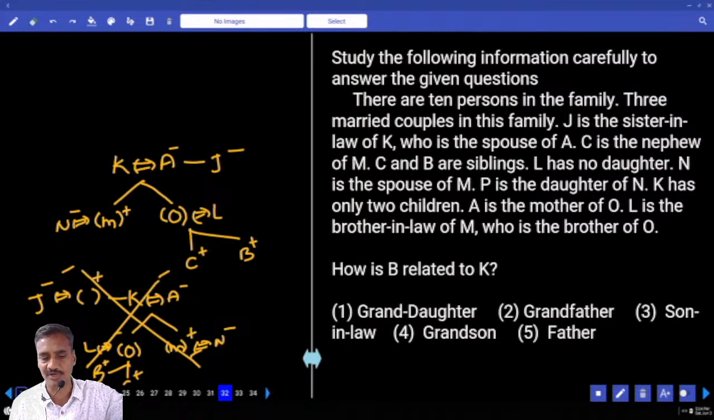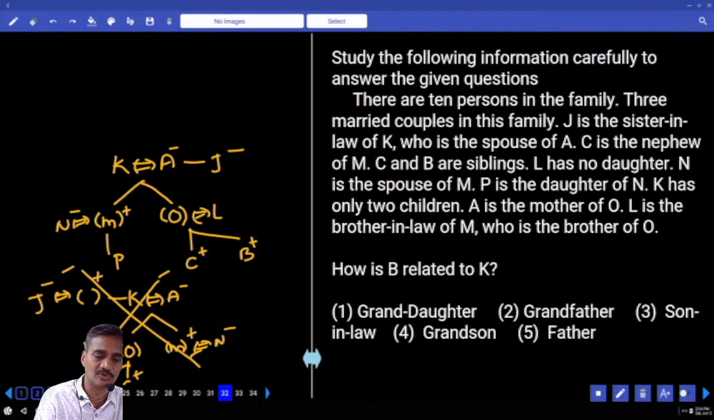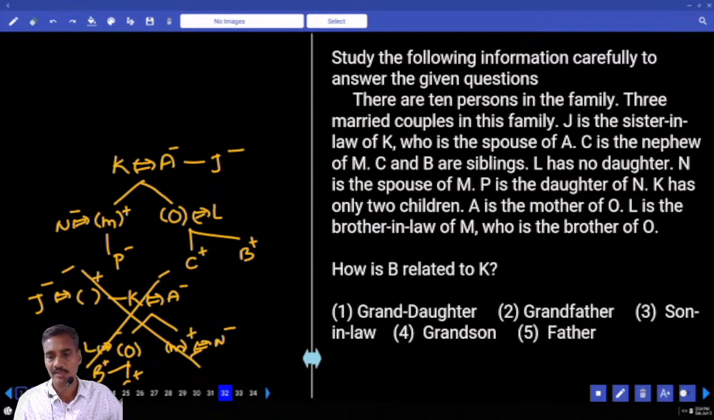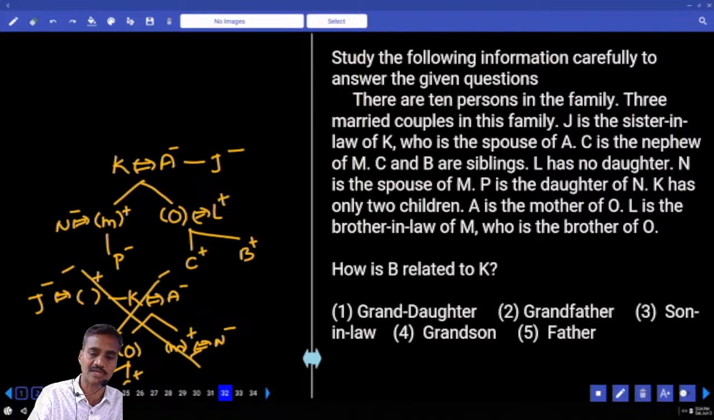and P is the daughter of N. Where is this P? P is the daughter of N. 3, 4, 5, 6, 7, 8, 9, 10 persons were done. K has only 2 children. A is the mother of O. L is the brother-in-law of M. Brother-in-law means L is a male, O is a female and K is a male. M is the brother of O. So, you get the information.